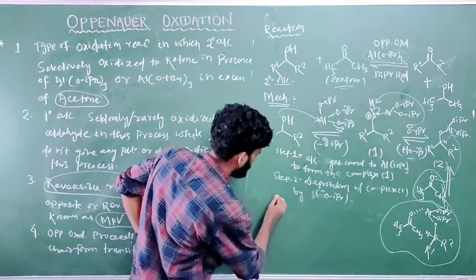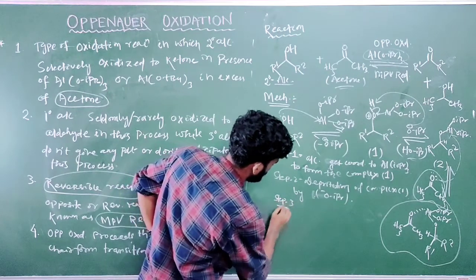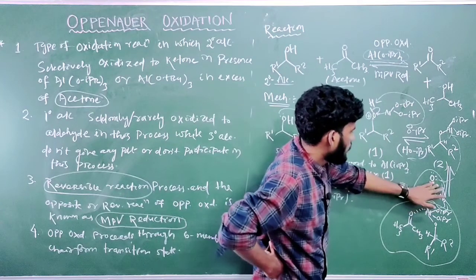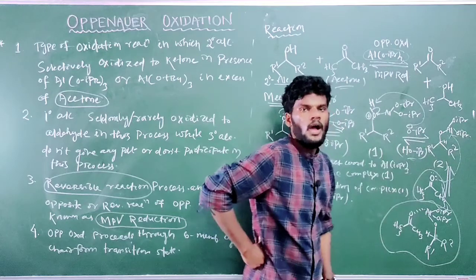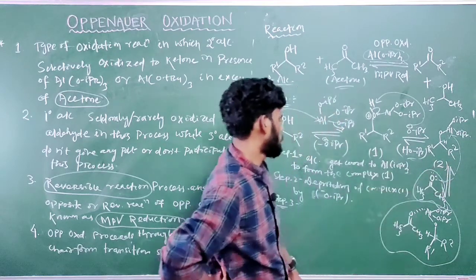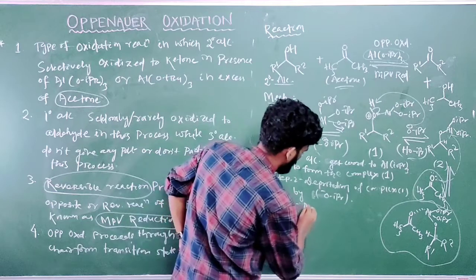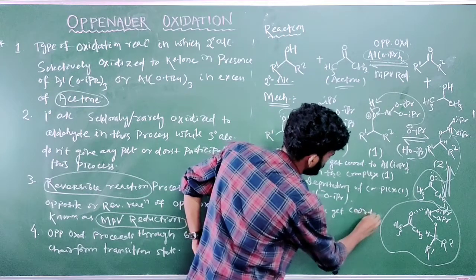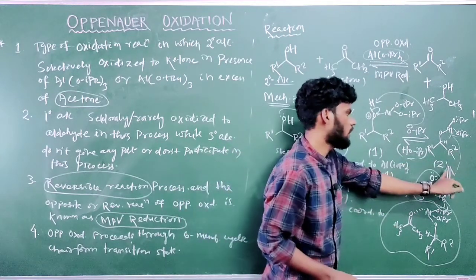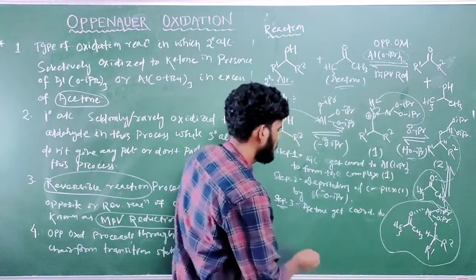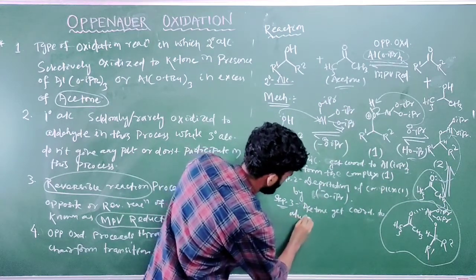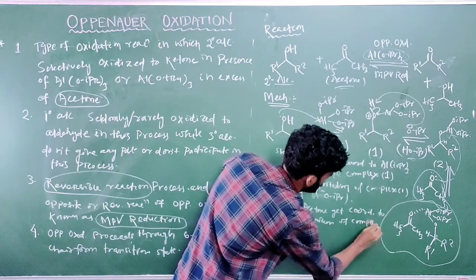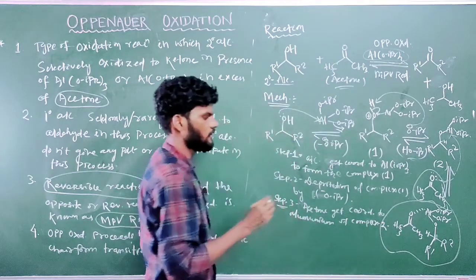In step 3, the oxygen of acetone gets coordinated to the aluminum of complex or intermediate 2. You can write: acetone coordinates to the aluminum of complex 2. Okay, all of you understand step 3.